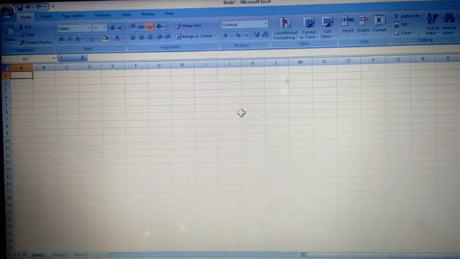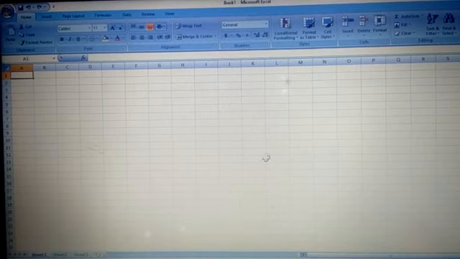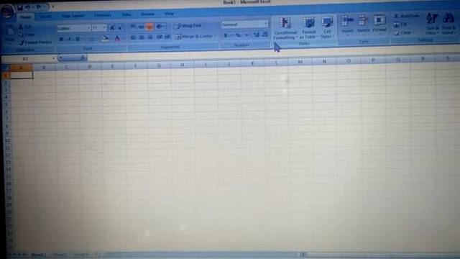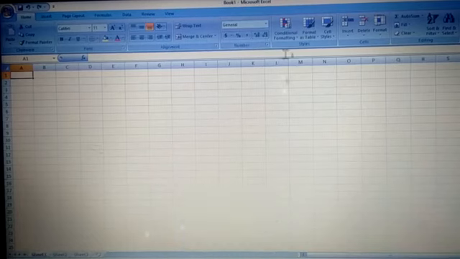Now children, this is the view that you get of your Excel sheet, of your workbook. Fine. And children, this is known as the Microsoft Excel window. Fine. So let's see what all things are there in this window that you should know of.